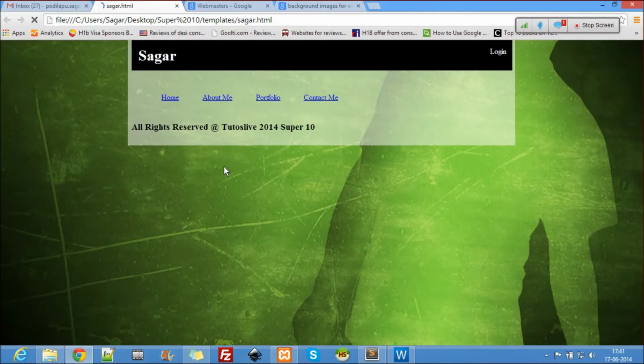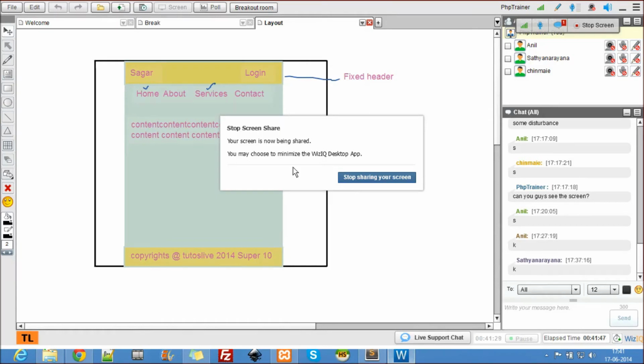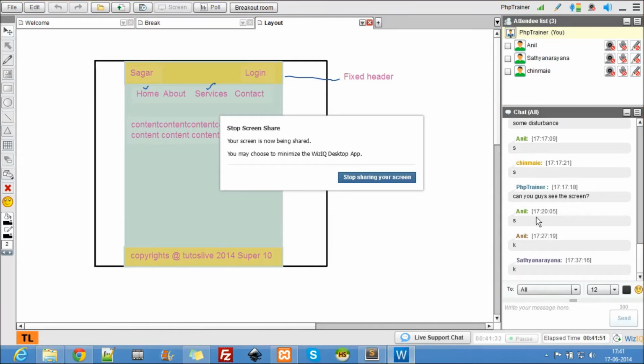Yeah, is it good? Are we going in the right direction? Let's see our layout here. Are we going in the right direction? Do you guys understand what I'm doing there? Can anybody explain the whole process? Or shall I stop here and start explaining everything? How do you want me to go?